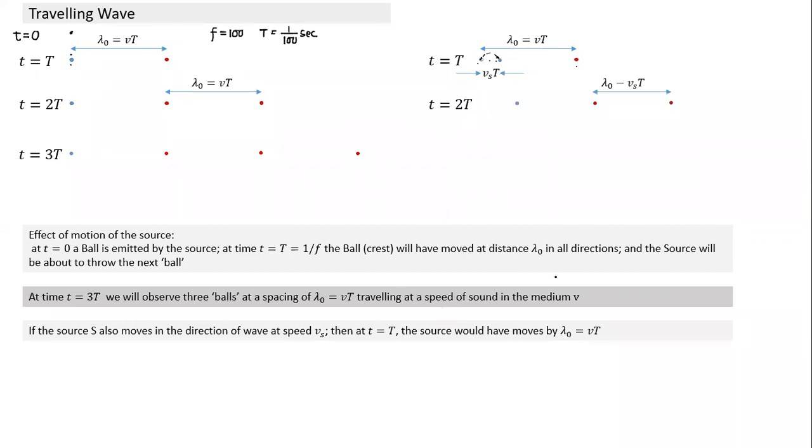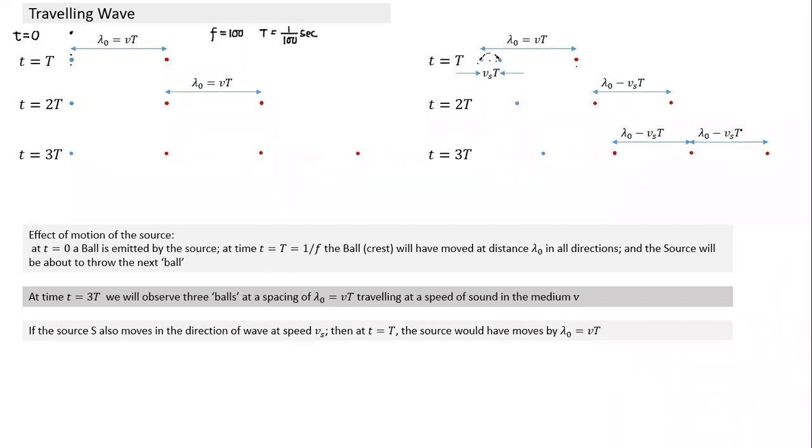The source has moved a distance this way, and this is how it will look at time 2t. In time t, the source has moved here. At time 2t, it has moved a further distance here, and at 3t, a further distance like this. This was the case when the source was at rest. This is the case when the source is in motion. Here also the balls will have equal spacing, but the spacing has become smaller. It has become smaller by the distance moved by the source in time interval t. It has become lambda naught minus Vst.